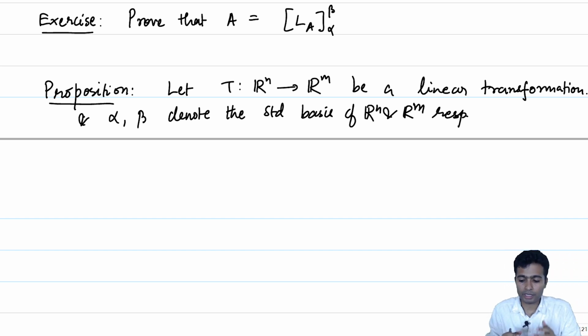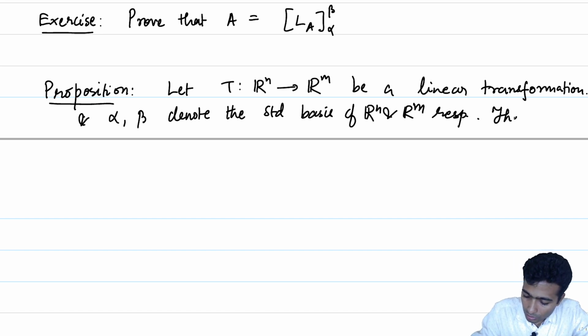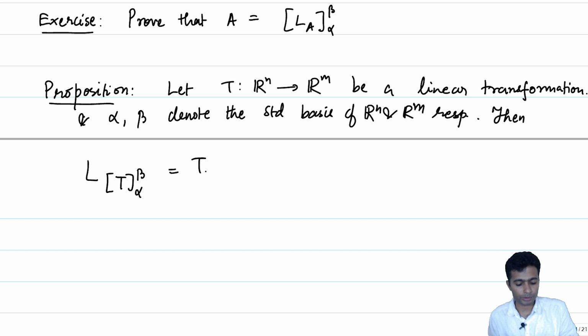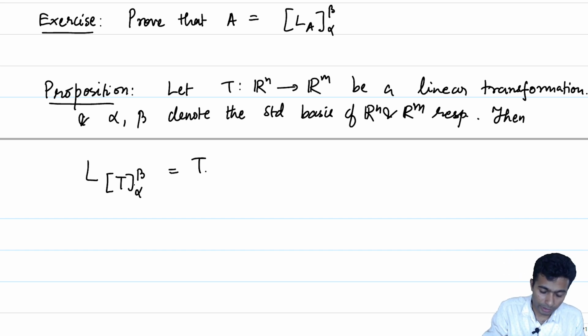Okay, so what would be a potential converse to the previous proposition? That would tell us that you look at the matrix associated to T and look at the corresponding linear transformation associated to that matrix, then the linear transformation should be the same as our T. So, let me just write down the conclusion of the converse. Then L_T alpha beta is equal to T. So, we would like to show that the linear transformation corresponding to the matrix of T is the same as T. So, let us give a proof of this statement next.